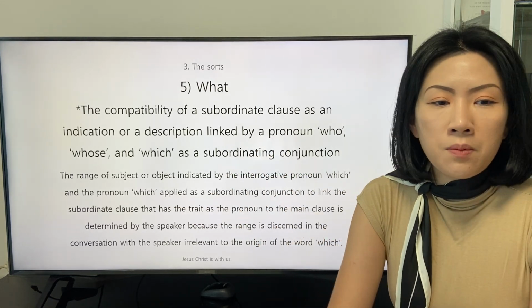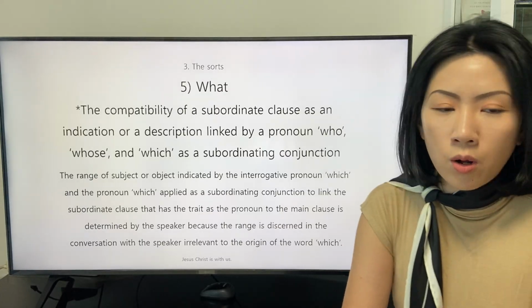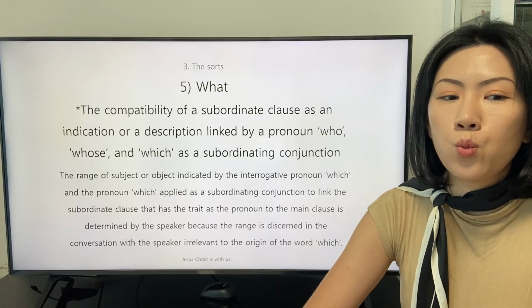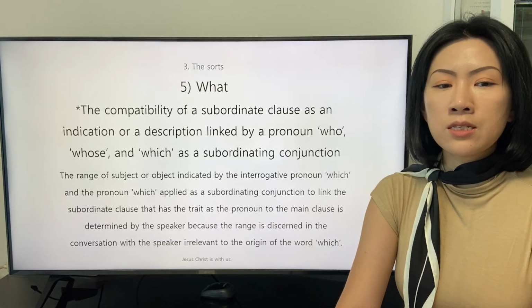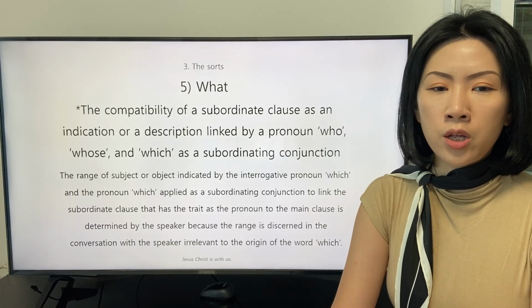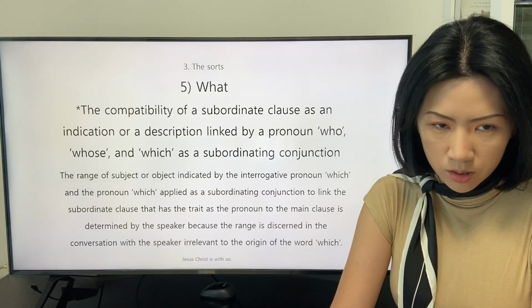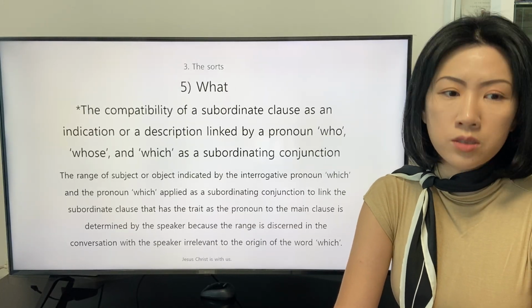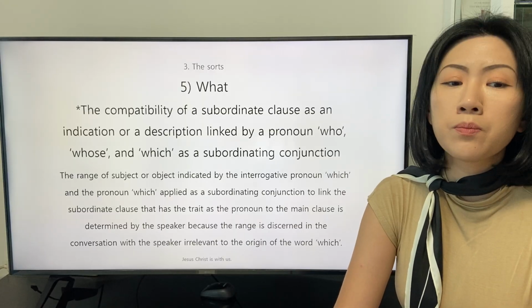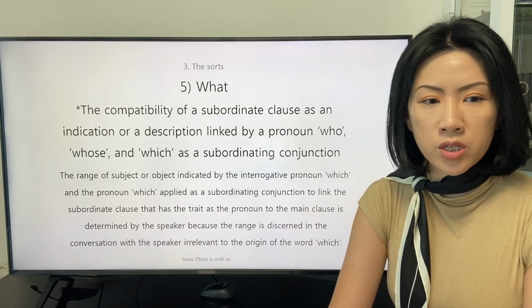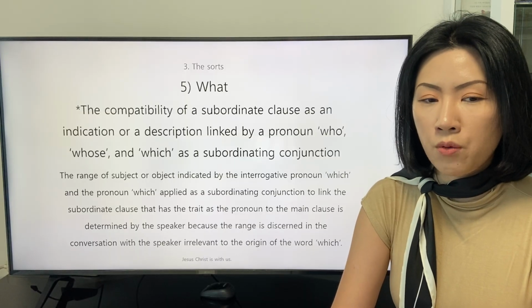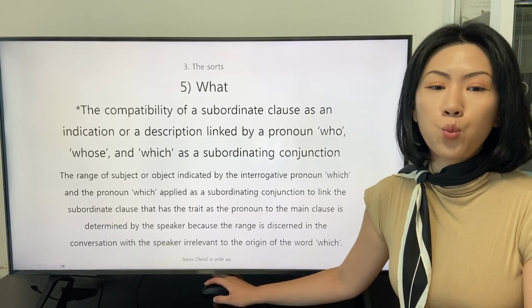The range of subject or object indicated by the interrogative pronoun which and the pronoun which applied as a subordinating conjunction to link the subordinate clause that has the trait as the pronoun to the main clause is determined by the speaker because the range is discerned in the conversation with the speaker, irrelevant to the origin of the word which.